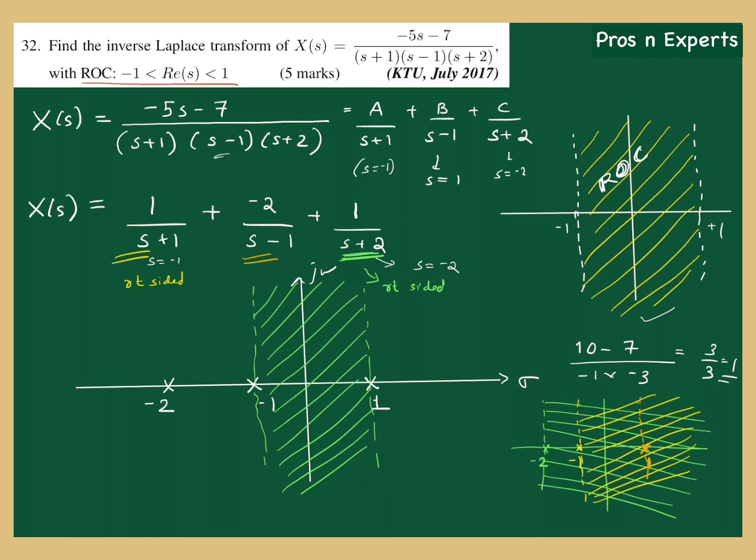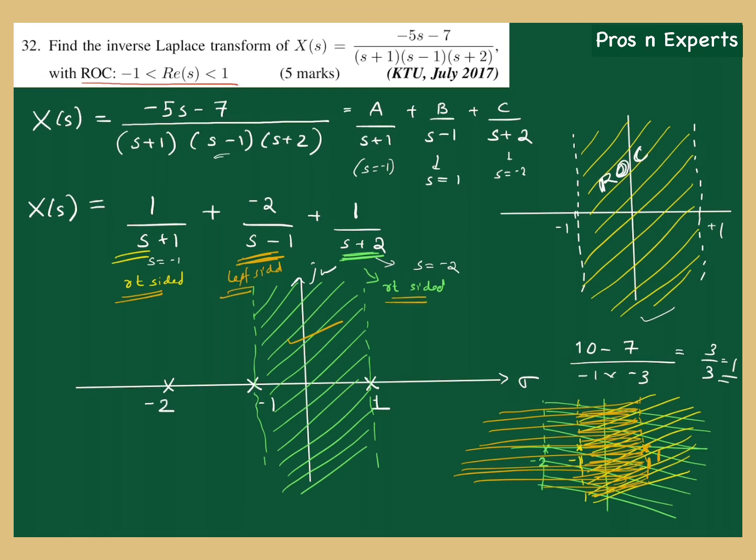Then only the common area, you can see the intersection of all the 3 colors is just this portion, right? So if the signal corresponding to this term is left sided, we will get an ROC to the left side of that pole, and then only all the 3 intersection will give you this area as ROC. So the signal corresponding to this inverse transform is right sided, this one is left sided, and this is right sided.